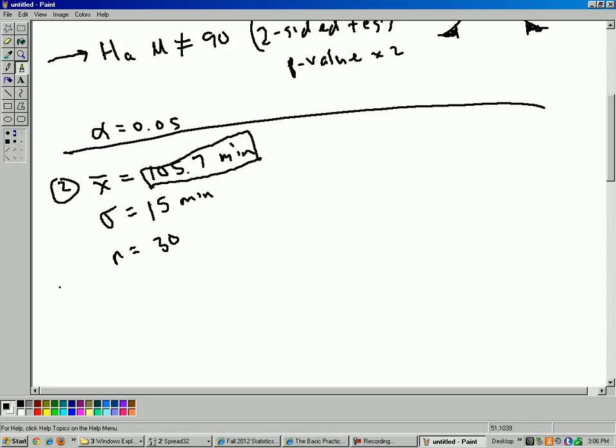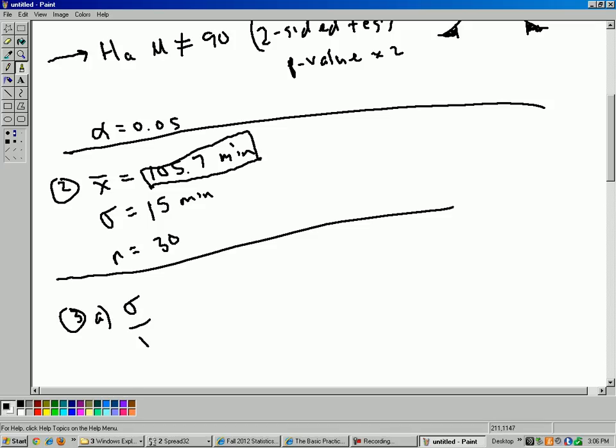So step 3 is the analysis stage. Part A is what is the standard deviation of the sampling distribution, so sigma over square root of n. So that's 15 over square root of 30. You've done that calculation lots of times in the past, so let me just do that real quick.